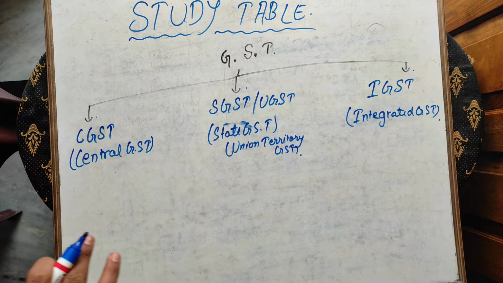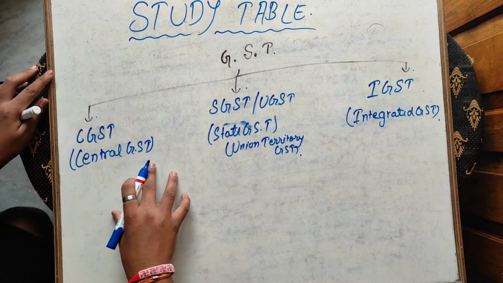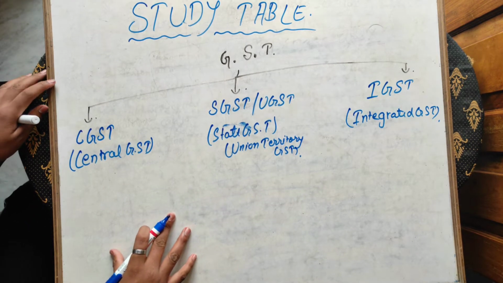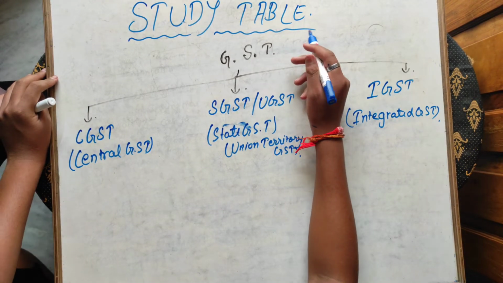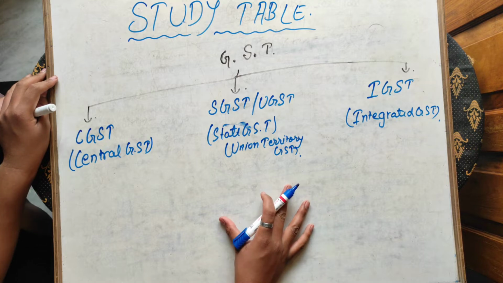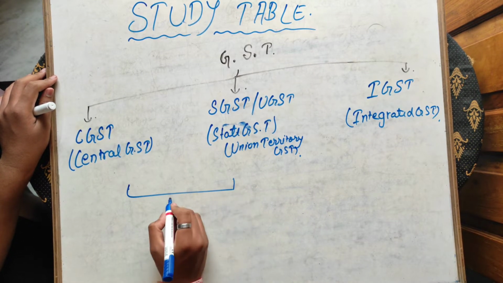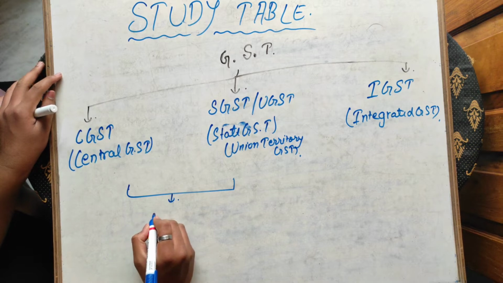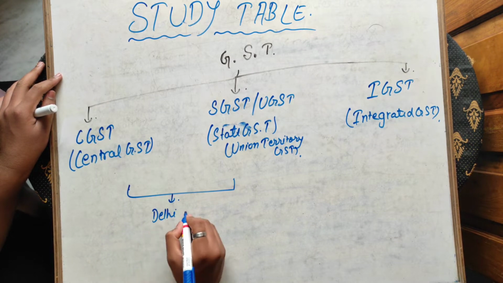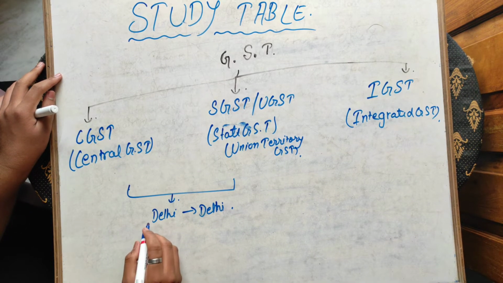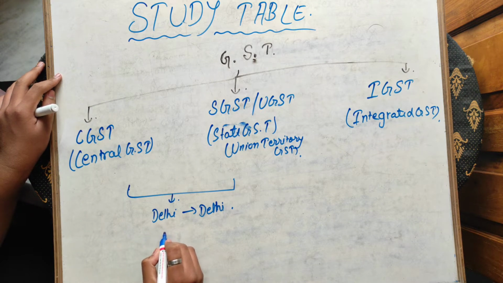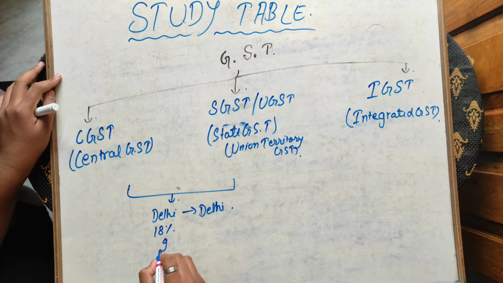Now we should know how CGST, SGST and IGST are applied. You should know GST is applied on the basis of place; it is divided or given to the government on the basis of place. For example, if there is a sale within the same state, like goods in Delhi sold to another person living in Delhi, then the GST gained from the sale of goods will be equally divided between the central and the state. Like if 18% is the GST rate, then 9% will be given to the central,